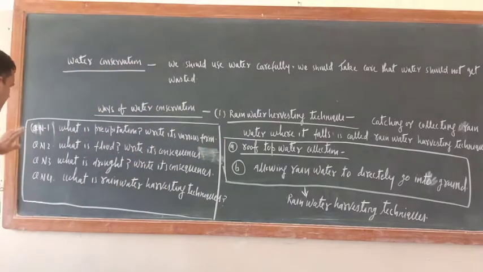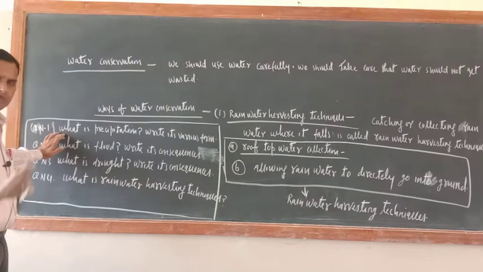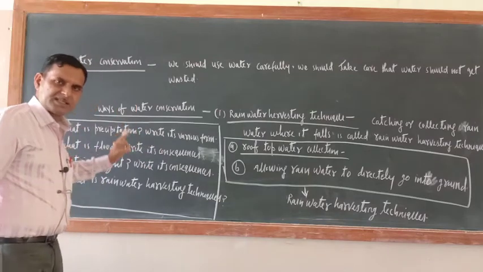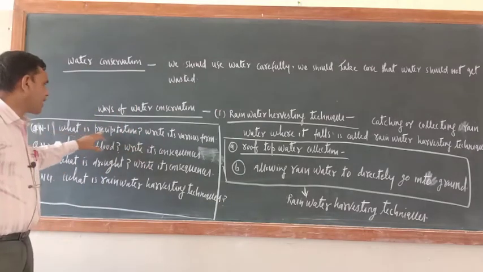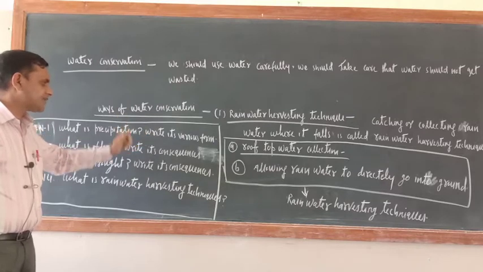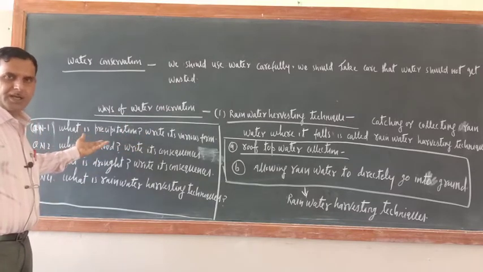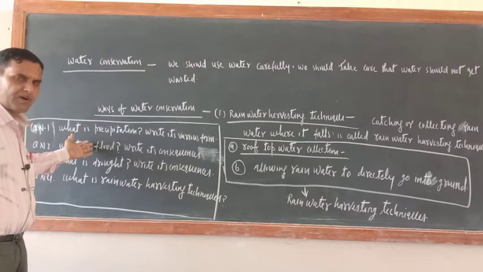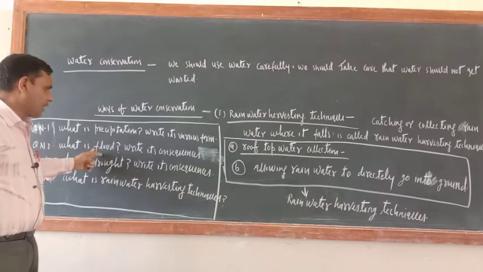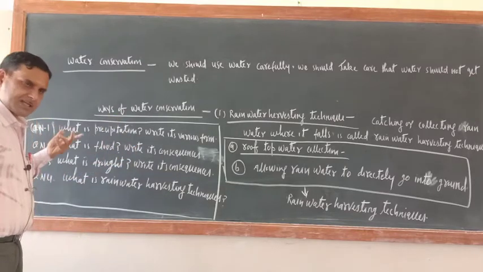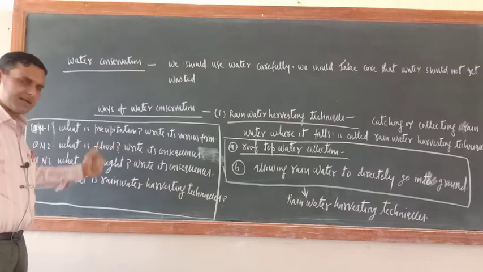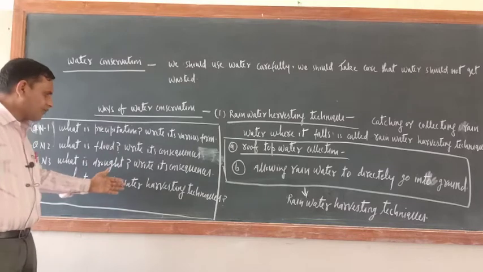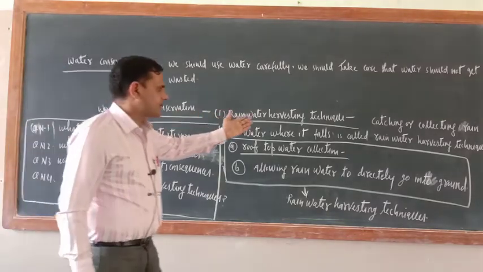Okay, now this is the time to give you some questions. Now the chapter is completed, means explanation of the chapter is completed, only the NCERT exercise is left. So some questions: what is precipitation? Write its various forms. So I told you rain is there, snow, dew, all these things you should write. I explained what is the meaning of precipitation. What is flood? Write its consequences. I explained. What is drought? Write its consequences. Okay, harmful effects. Okay, what is rainwater harvesting technique? So rainwater harvesting technique is this one only.